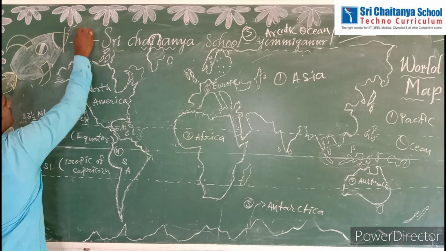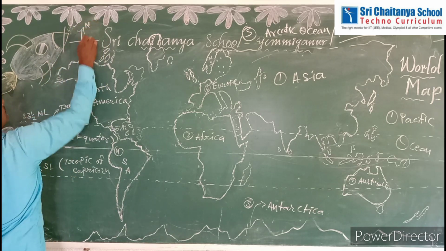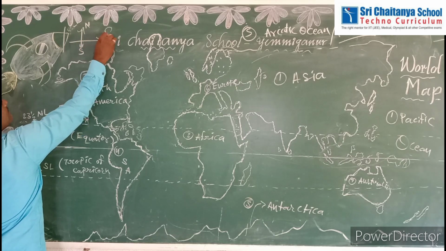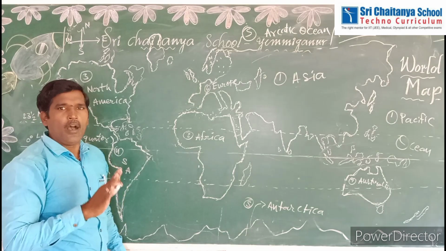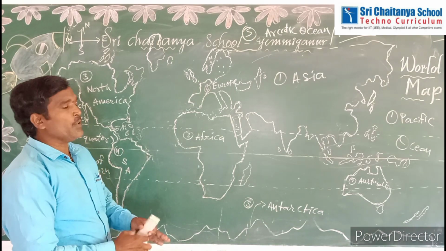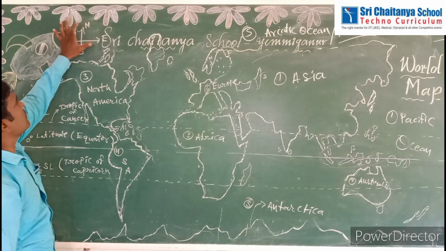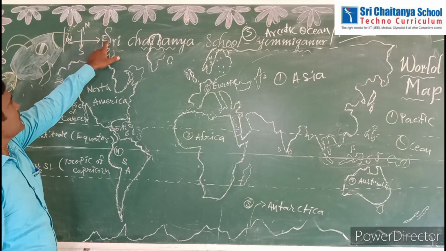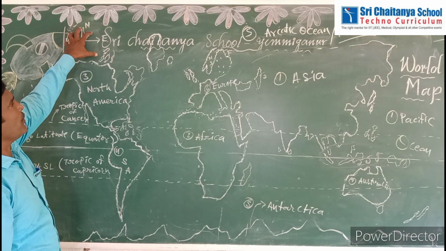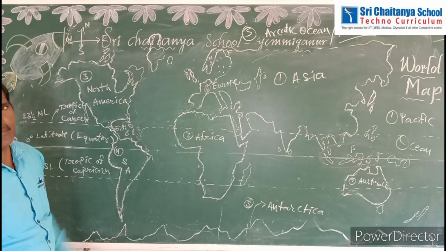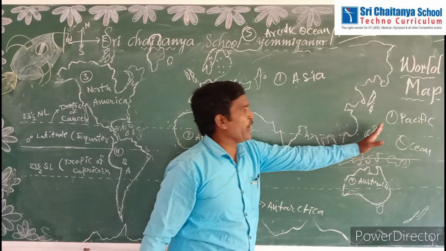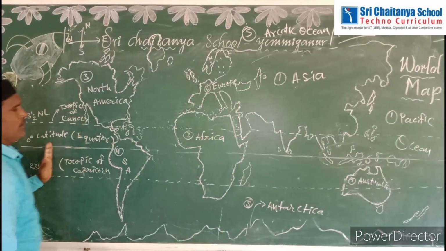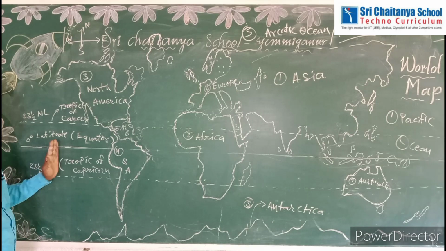Already we know directions. So this is north, okay, south, east, west. Let it be a world map or India map or Andhra Pradesh map or local map, the direction should be like this only. Top part north, bottom part south, this side east, this side west. So these are the four directions on a world map or any map. Okay. So if they ask for Pacific Ocean, we have to locate here or here, east side or west side. So this totally belongs to the Pacific Ocean only.